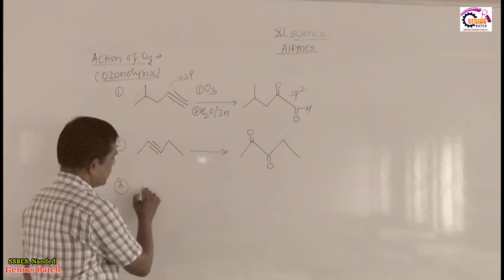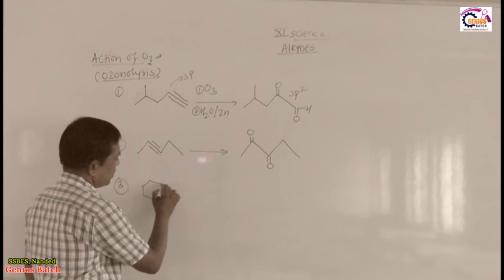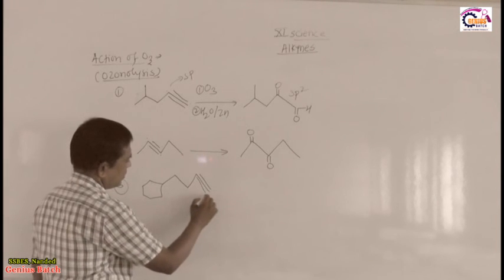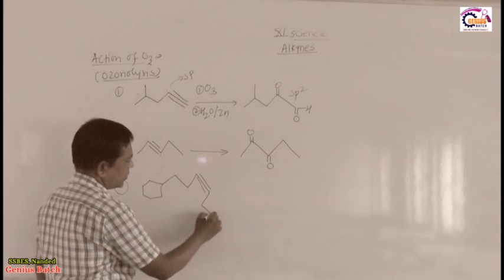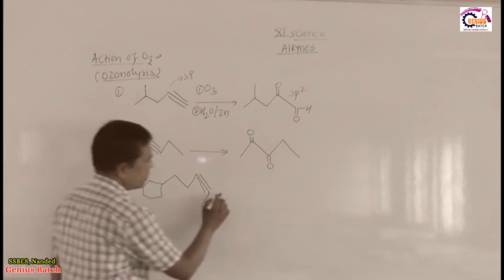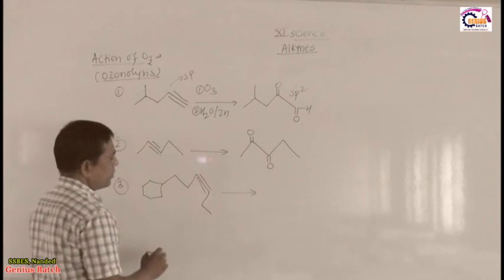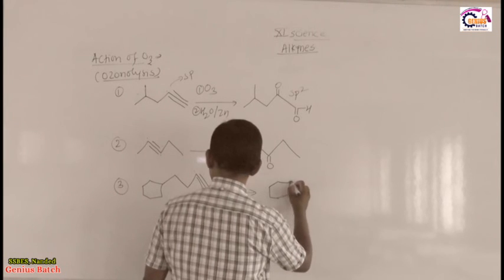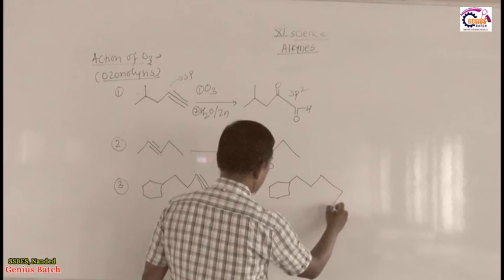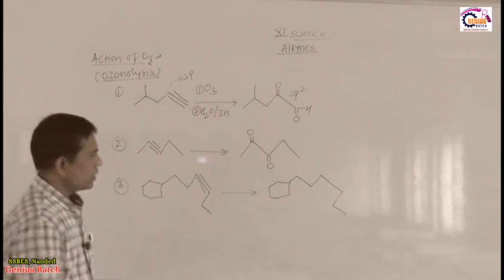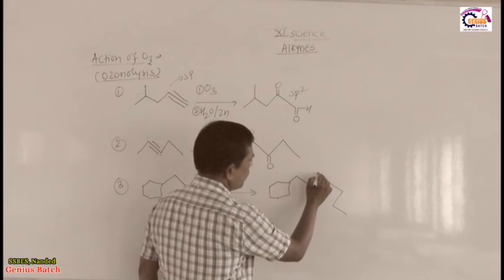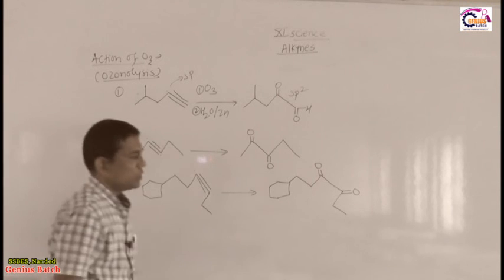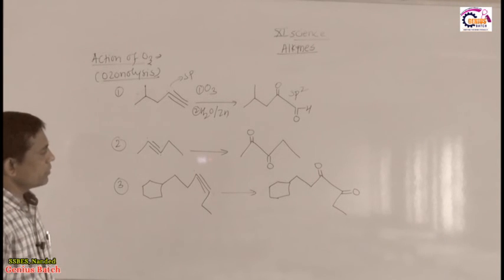So the next one is like this. For this purpose, these two are triply bonded carbons. How do we judge the product? We mention this one. Then these two contain the triple bond, and we can convert them into double bond O, double bond O. This is the shortcut method to judge the product in the examination.